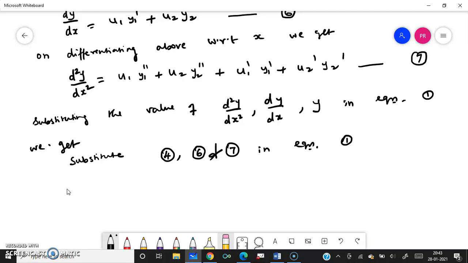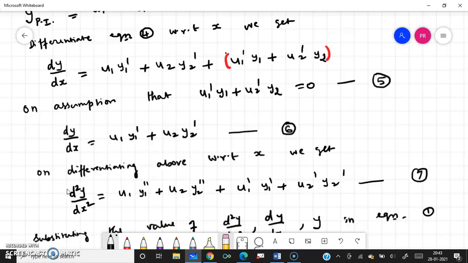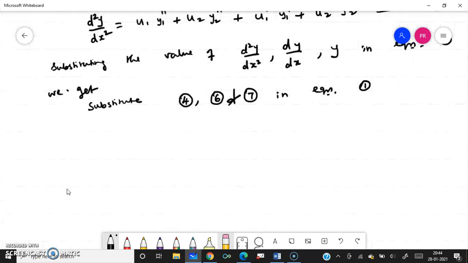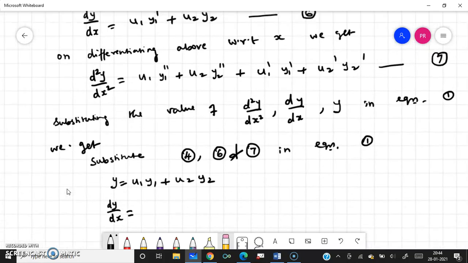What is my equation 4? I'll write it down. What is my equation 4? y equal to u1 y1 plus u2 y2. What is my equation 6? dy by dx. What is my dy by dx?